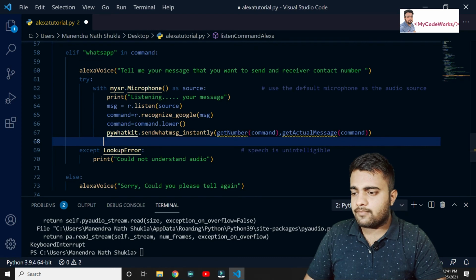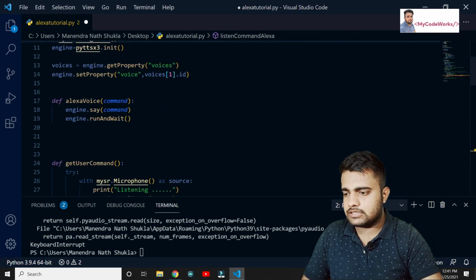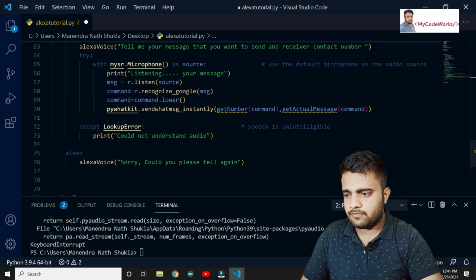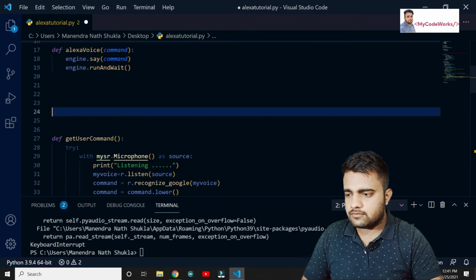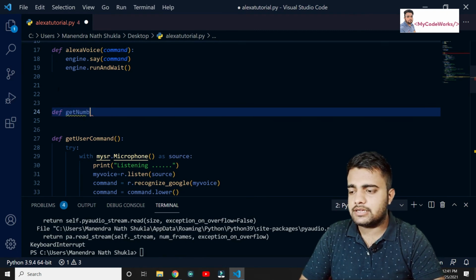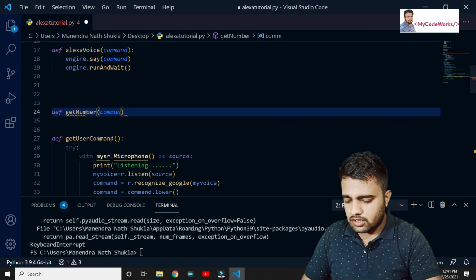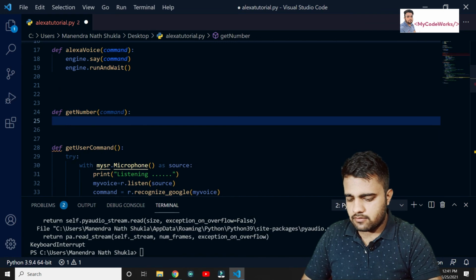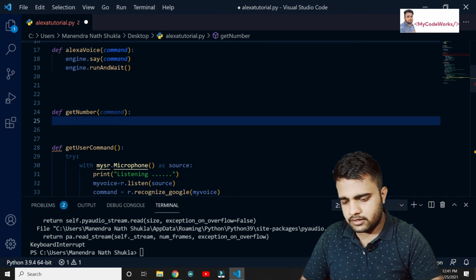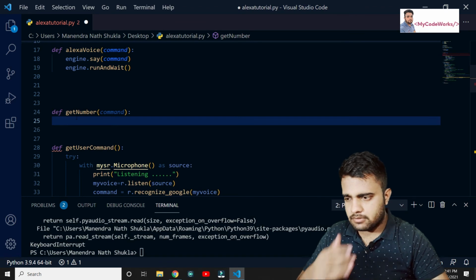def get number, command will be there, and after that we use the isdigit function for strings. My num is equal to a simple string.